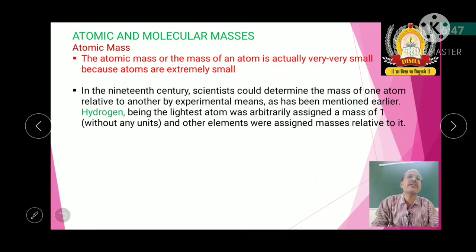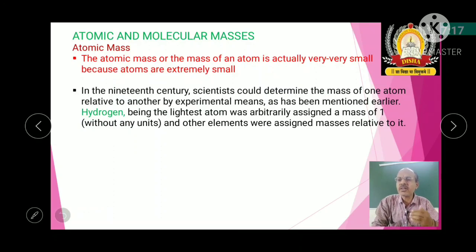Hydrogen, being the lightest element, was arbitrarily assigned a mass of 1, at that time without any units, and other elements were assigned masses relative to it. But hydrogen was taken out.